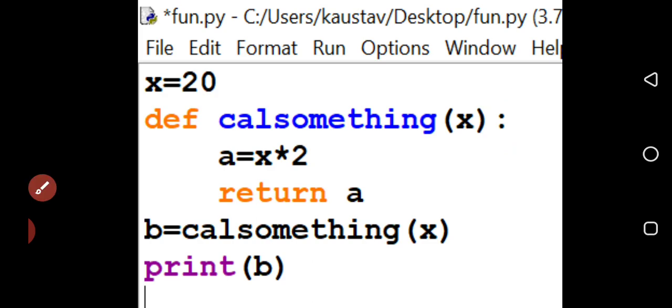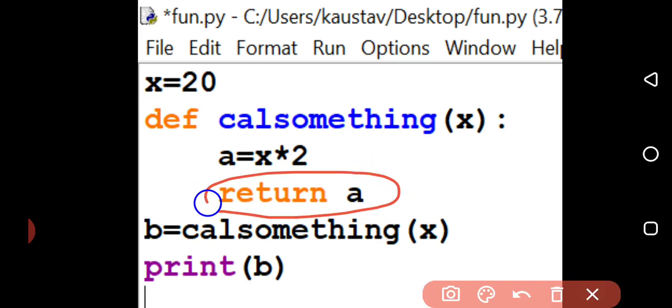Now after this there is a statement called the return statement. Where to write the return statement, and where not to write it? If after the execution of the function body, the final value is going to be passed to any other variable outside the function, then we have to use the return statement. If the final value is going to be displayed over here with the print function, there is no need of a return statement. But if the final value is going to be passed to any other variable, then we use the return statement.